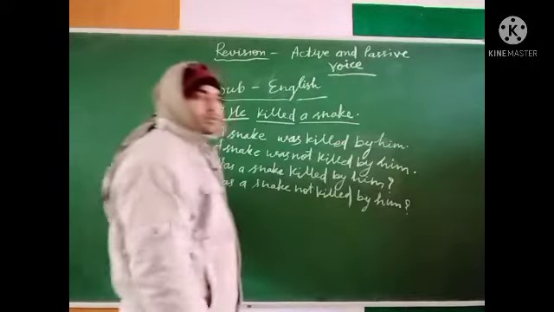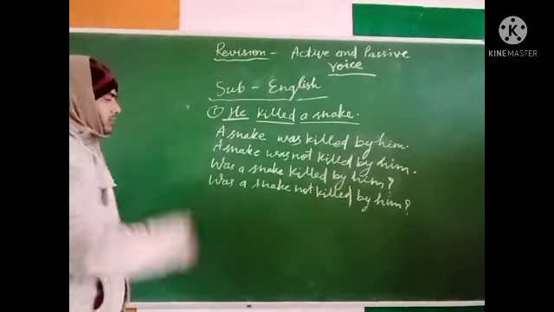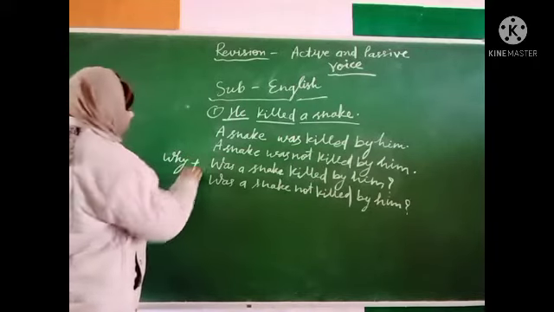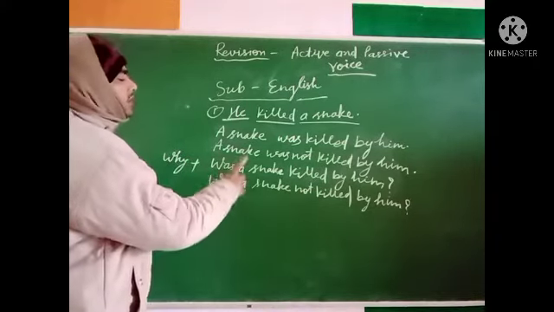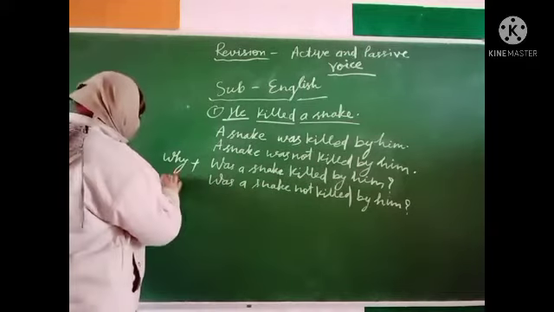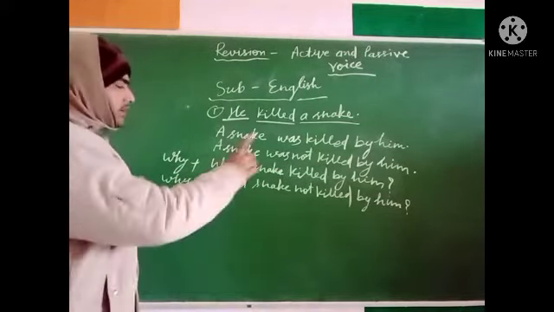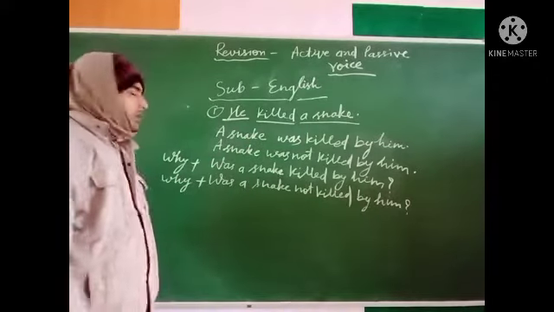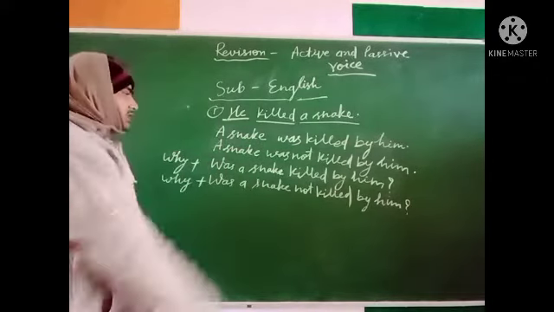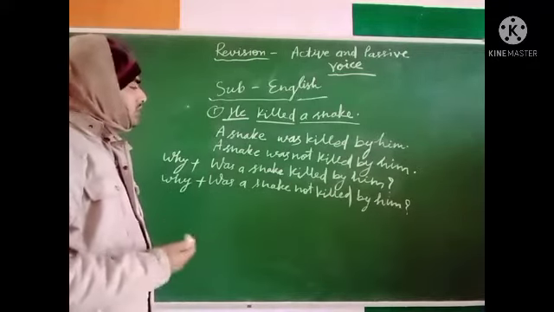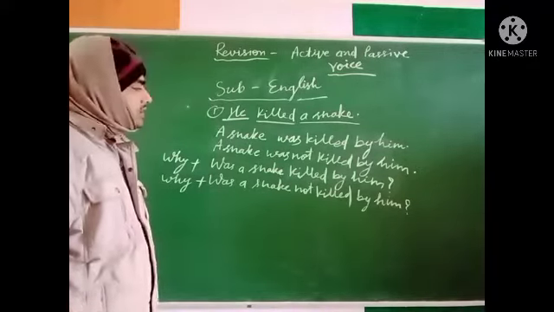And with the WH word, we replace it here. Why was a snake killed by him? And why was a snake not killed by him? These sentences are in passive voice, and this is the rule to change this.